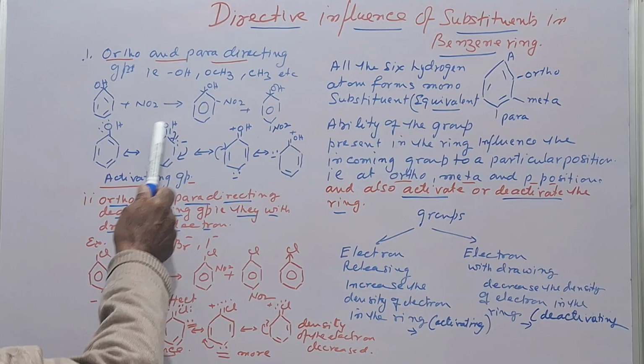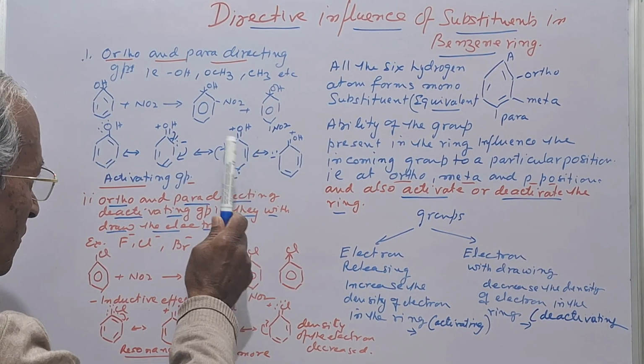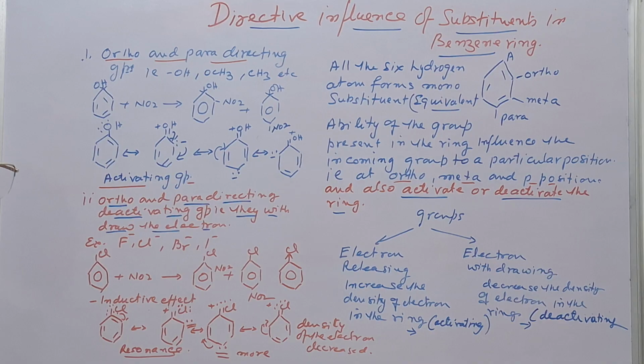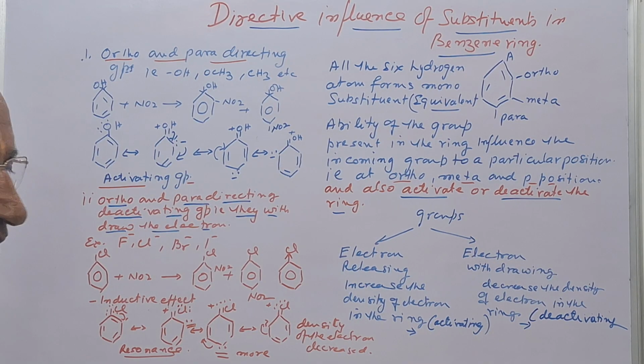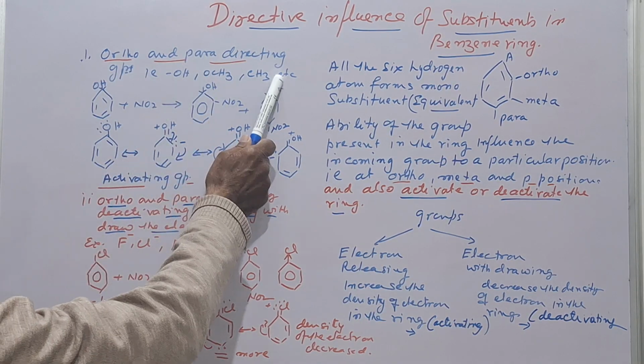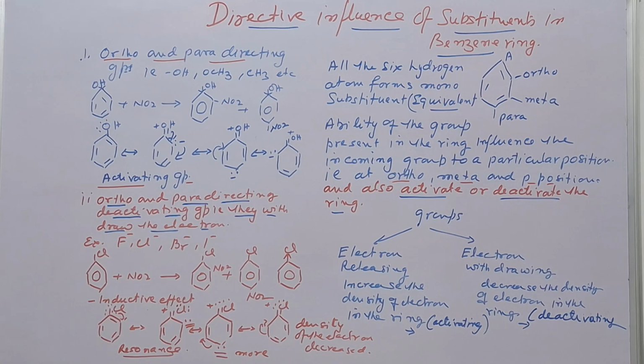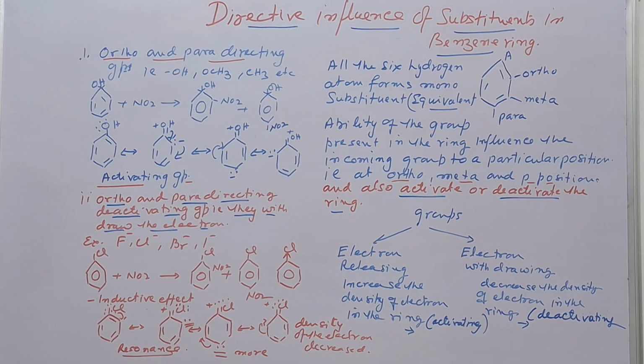So from the resonance structure it is clear that the ortho and the para positions have more density of electrons as compared to the meta position. So these groups are ortho and para orienting. Now this is the activating group.